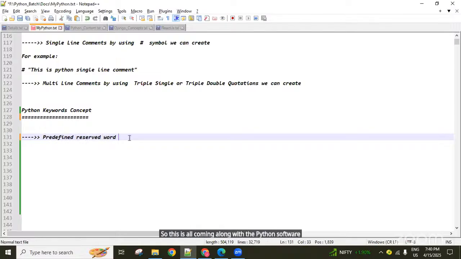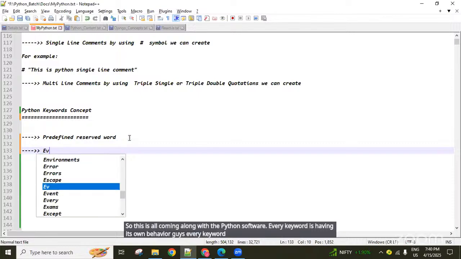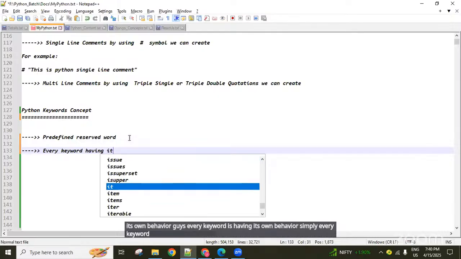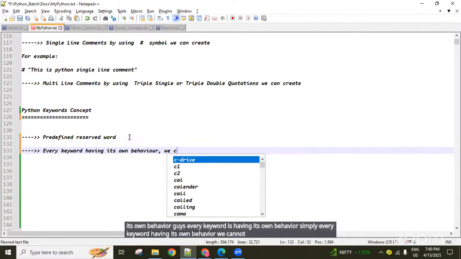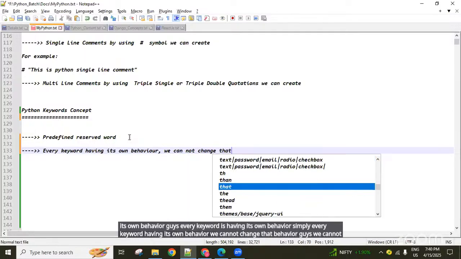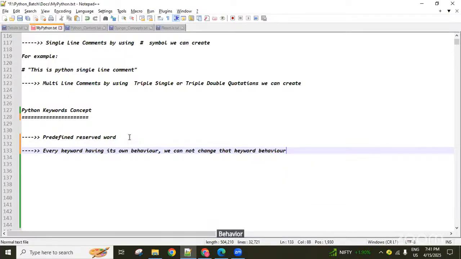Every keyword has its own behavior, and we cannot change that keyword behavior.